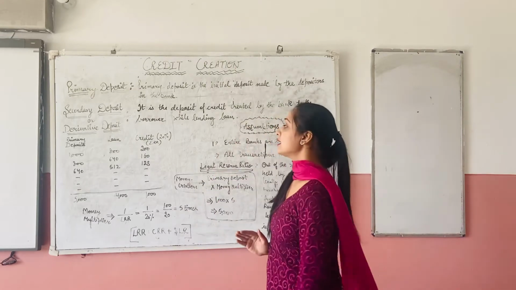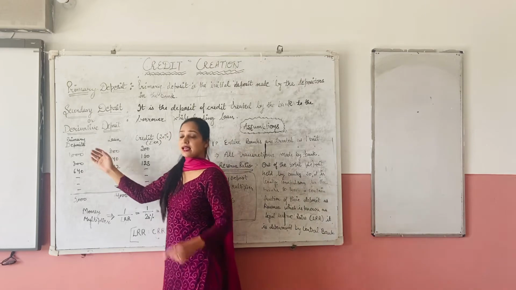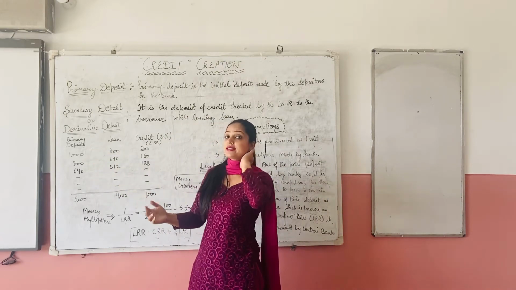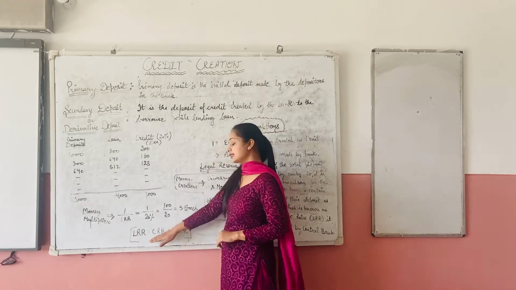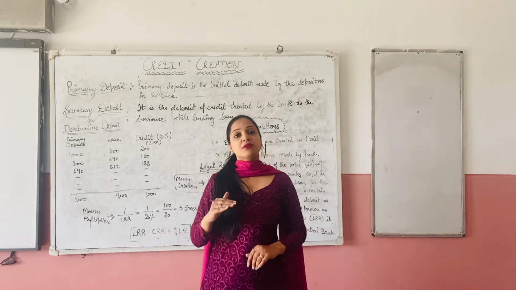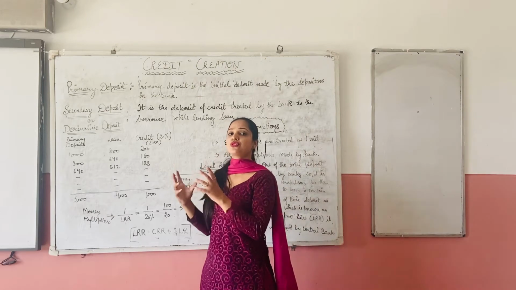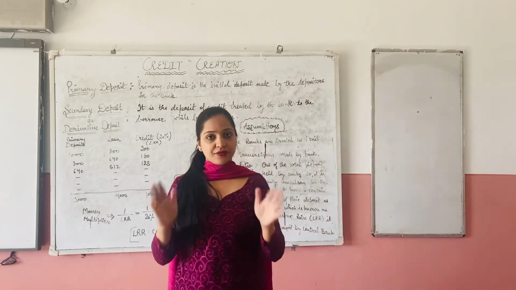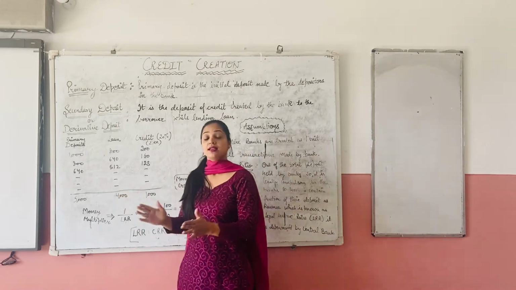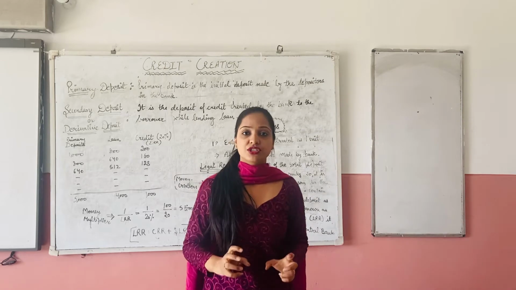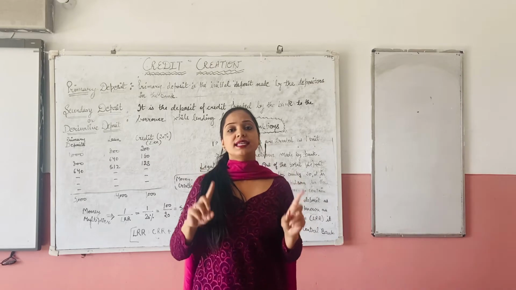Now the question is, if this is secondary deposits, then what is CRR, what is SLR, or what is LLR? First of all, we will discuss what CRR is. Every commercial bank has to maintain some amount of deposits with the central bank. The amount of deposits which a commercial bank maintains with the central bank in the form of cash is known as CRR.